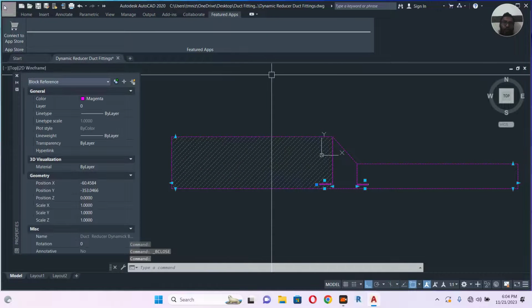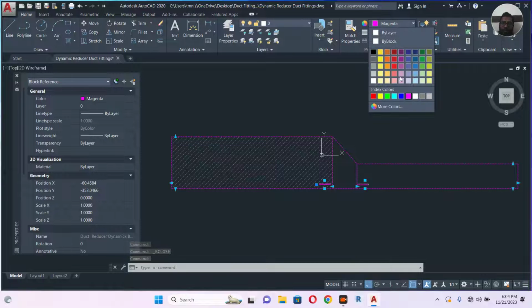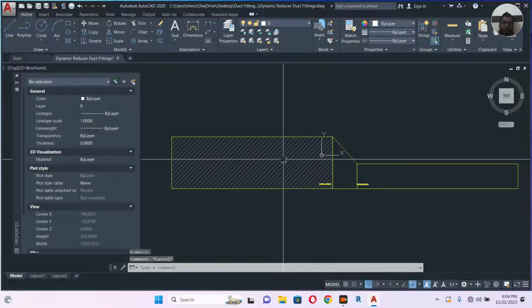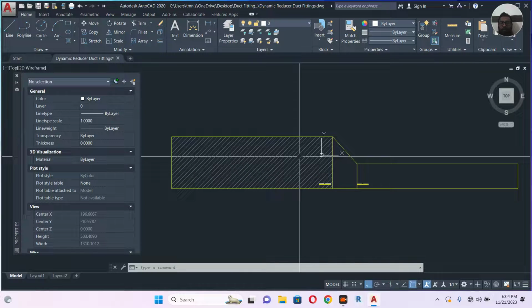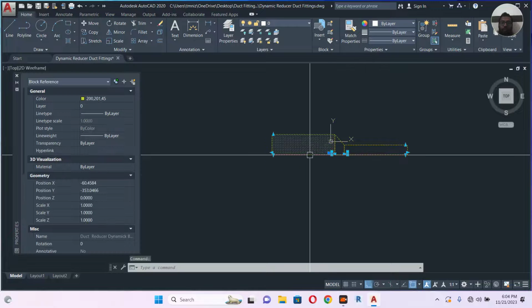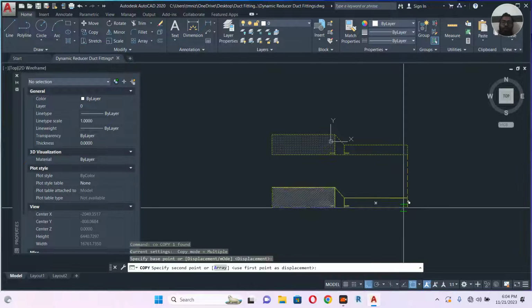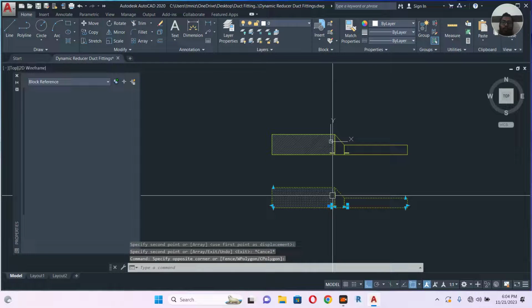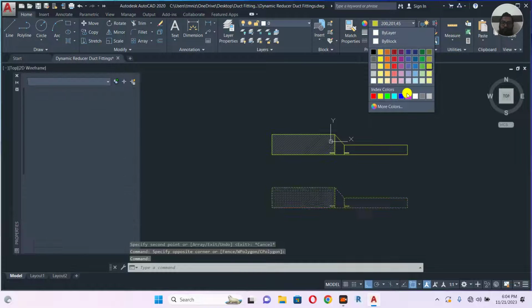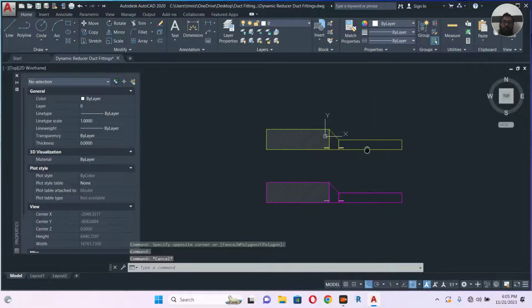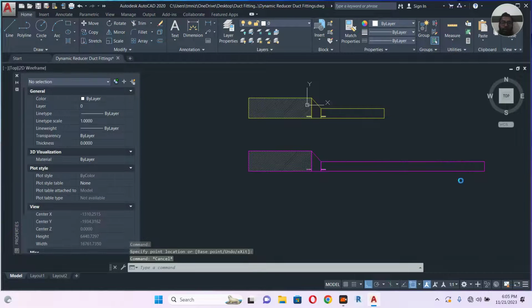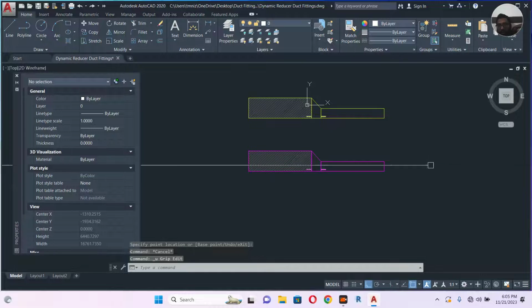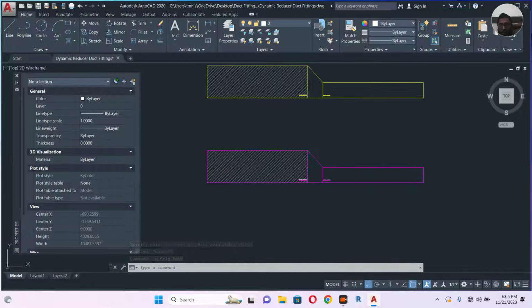So it's changed, but if you change the color now, it's a different color. The gray color won't change because when I was selecting all, I had not done any hatch at that time, so the gray color will stay the same. So you have to focus on that one, and you copy another one. If you put a different color also it's possible. Click this one and a different color, so you can do your work much faster. This one you can move, anything. It's very easy. And enjoy the blocks, dynamic block.